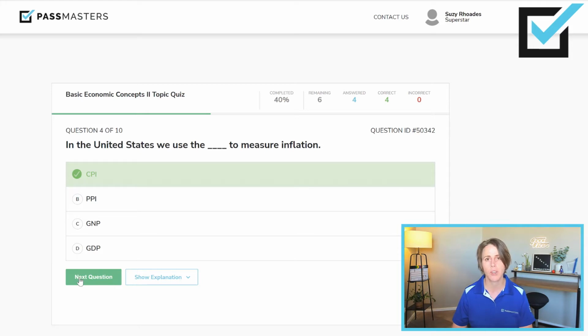PPI is measuring the goods at the producer level. GNP is gross national product. GDP is gross domestic product. We use CPI to measure inflation.